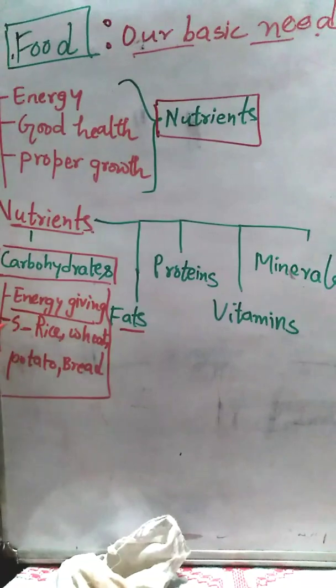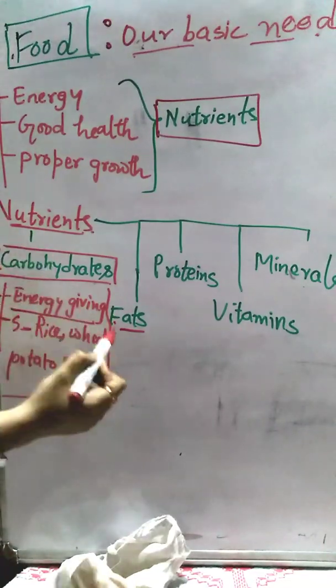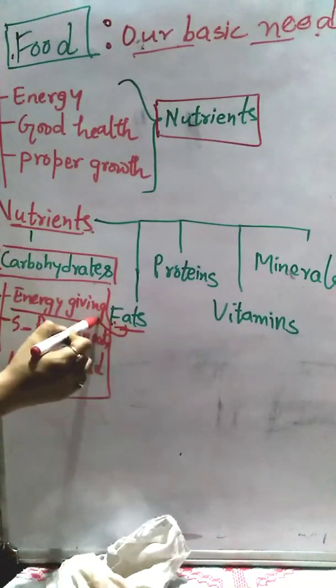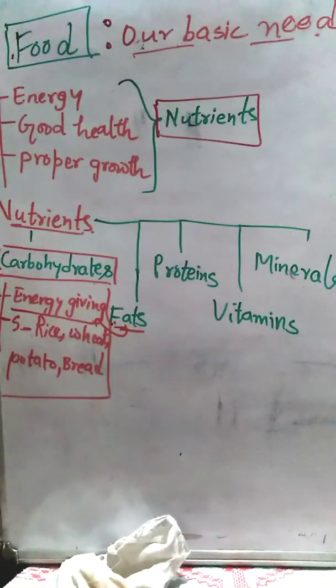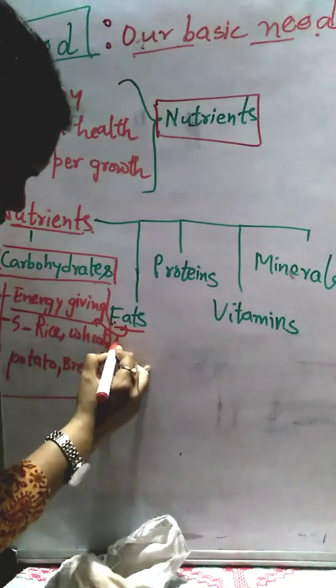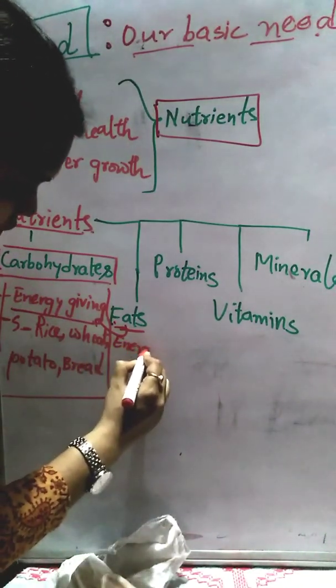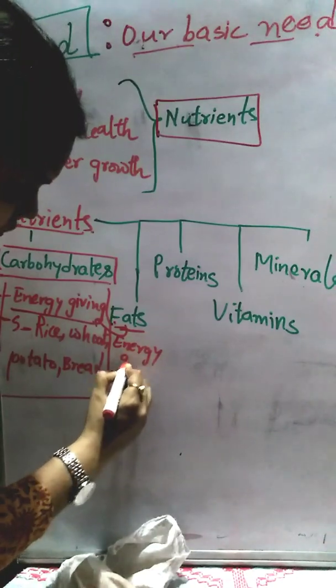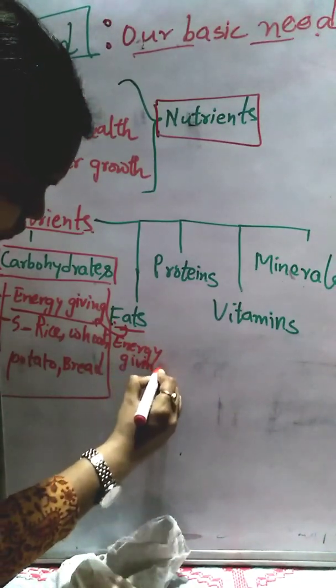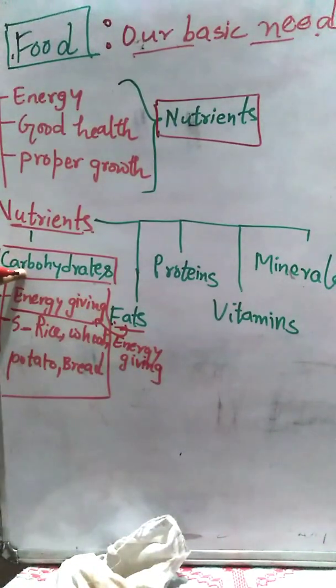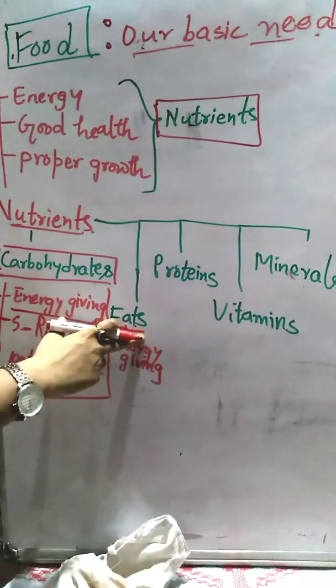Obviously not, because carbohydrates provide us energy and fats also provide us energy, but fat provides more energy compared to carbohydrates. For example, if we are consuming 50 gram of carbohydrates and 50 gram of fats.